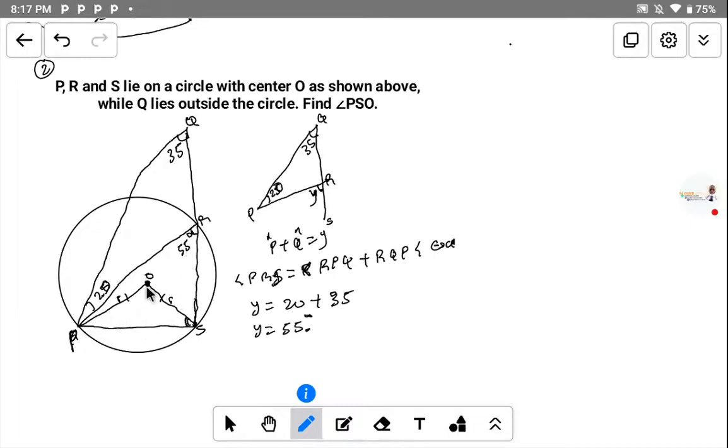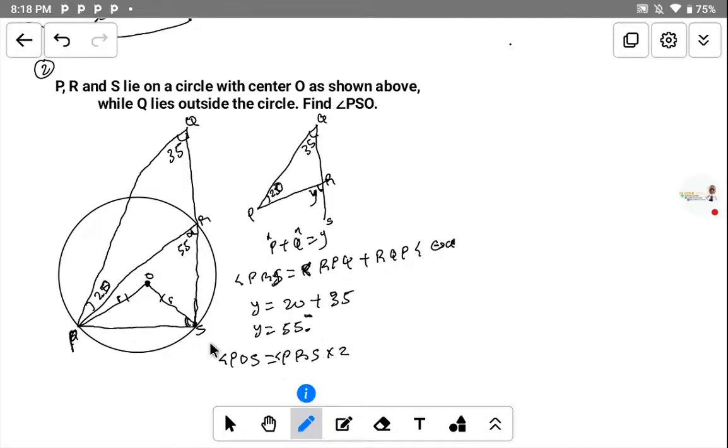Now, since we have got that this one is equal to 55 degrees, we can use this one to find our angle, because this is the angle at the circumference now. Now to get our angle POS, it will be twice the angle at the circumference. So angle POS is equal to twice the angle at the circumference, that is angle PRS. It will be twice of it, multiplied by 2.